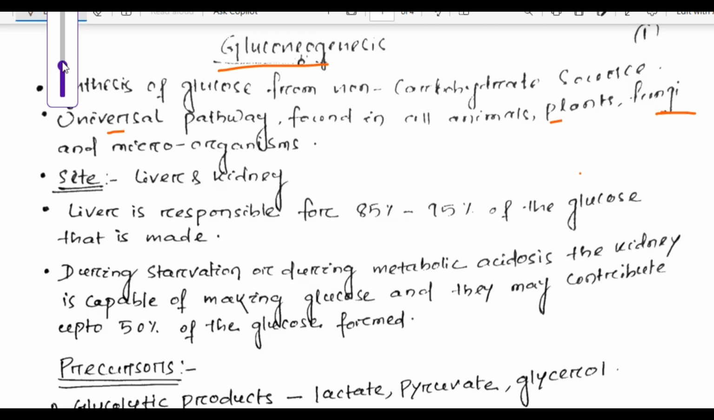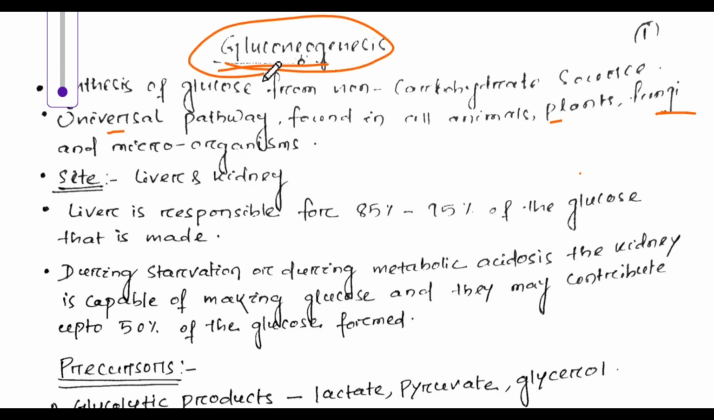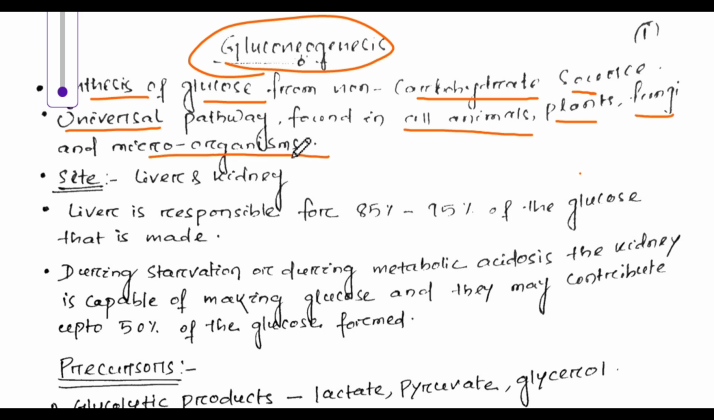Today we are going to learn about gluconeogenesis. So, what do you mean by gluconeogenesis? Gluconeogenesis is the synthesis of glucose from non carbohydrate sources. So, this is a universal pathway. It is found in all animals, plants, fungi, and microorganisms.